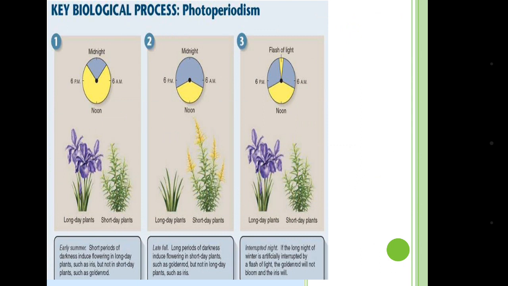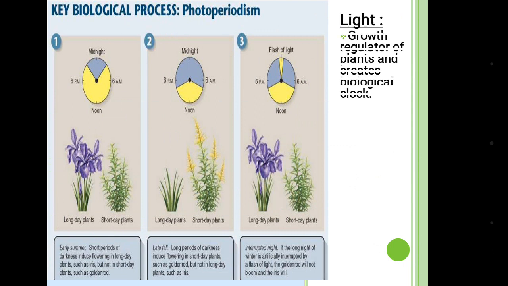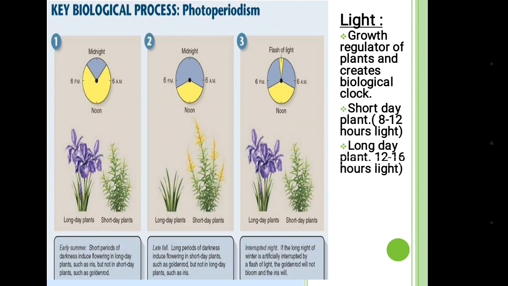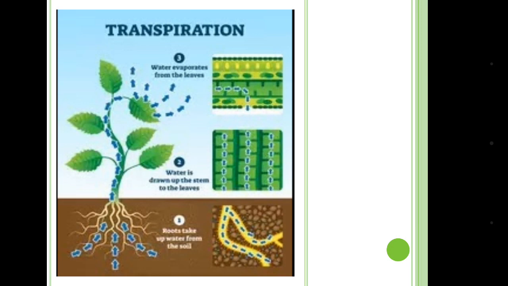Photoperiodism. How does it occur? It occurs due to light. Light acts as a growth regulator of plants and creates the biological clock. The biological clock is the rhythm of day and night in plants, due to which we can see short day plants, long day plants and day neutral plants. Transpiration is closely related with osmosis, and both these processes are induced by auxin.